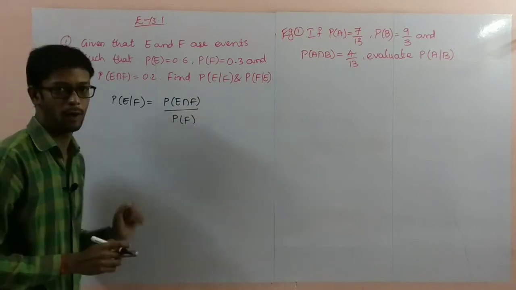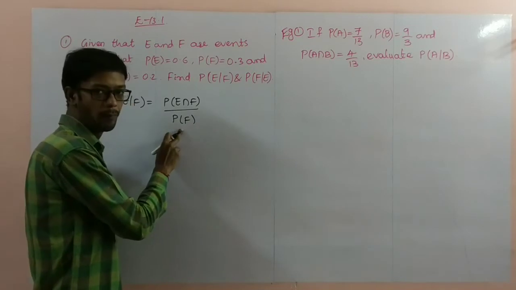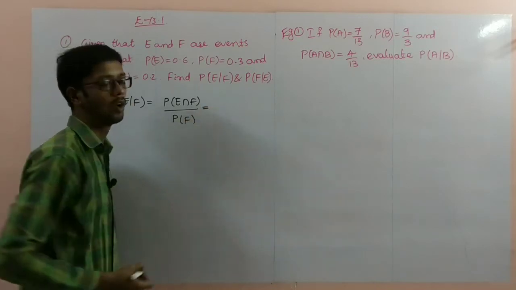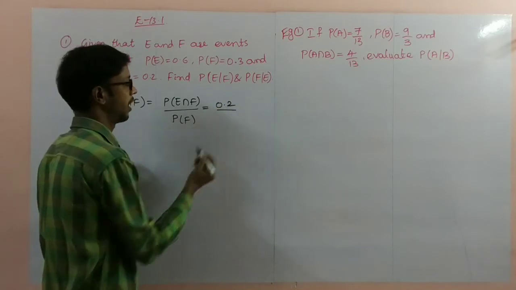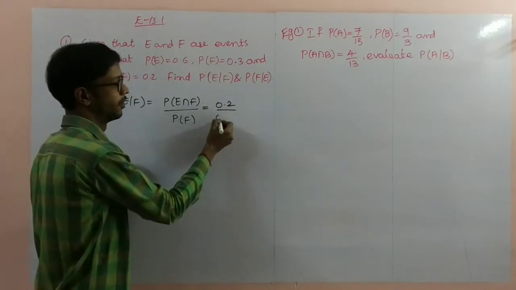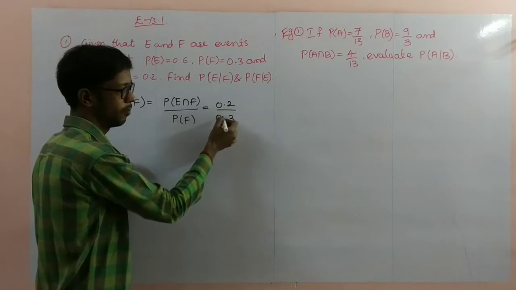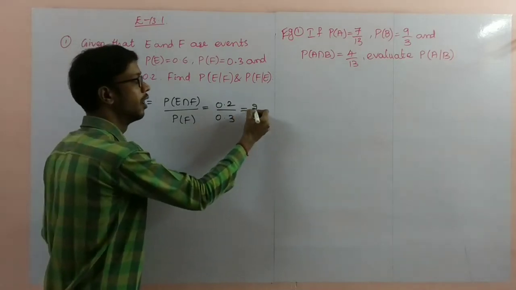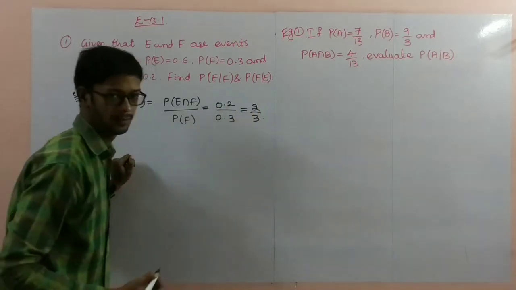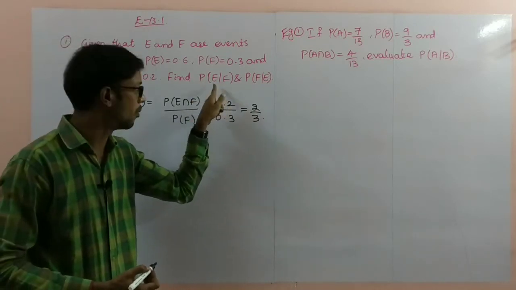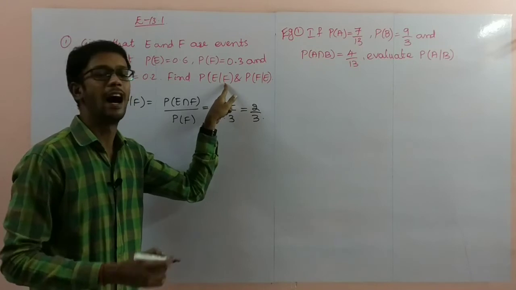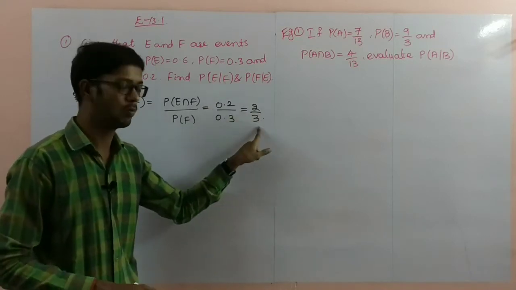Denominator, that probability you have to write, and P of F compulsorily not equal to 0. That equals the intersection part 0.2 by P of F 0.3. Here the 0.0 will cancel, and you will write 2 by 3. So the conditional probability P of E by F, probability of E given F already occurred, is 2 by 3.